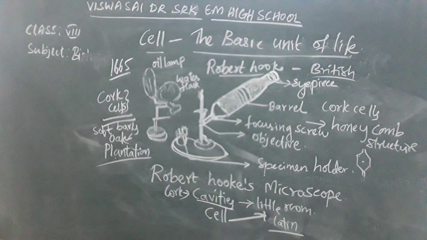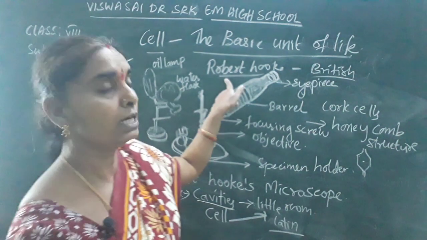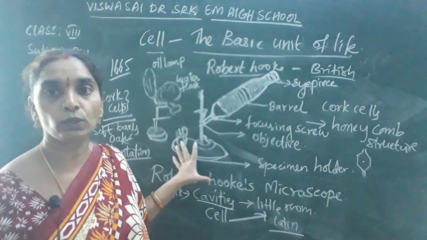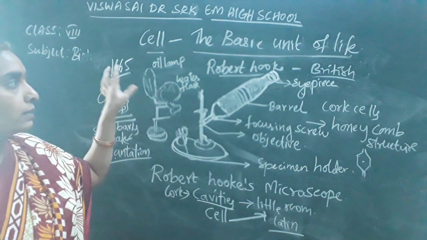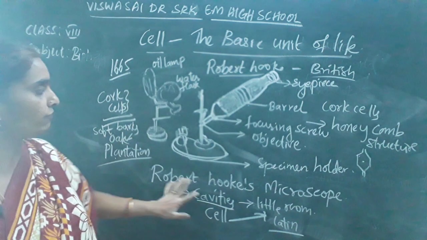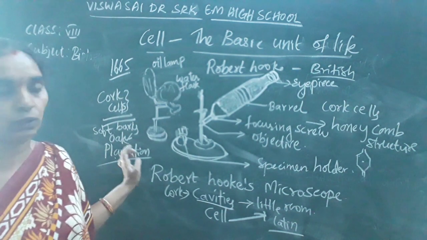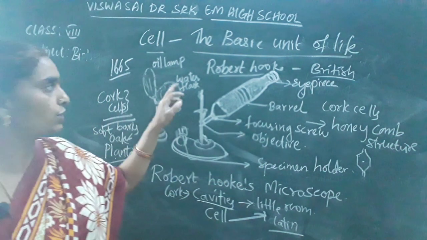Okay, children? So this is about the honeycomb structure of the cell observed by Robert Hooke. This is Robert Hooke's microscope. He invented it in 1665. This is a simple magnifying device of Robert Hooke. It consists of eyepiece, barrel, focusing screw, objective, specimen holder and a water flask.